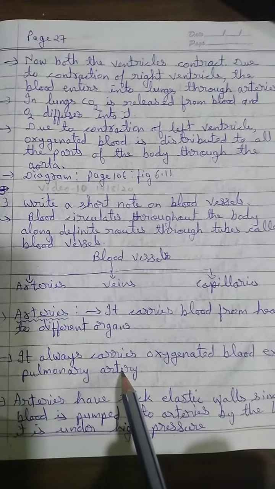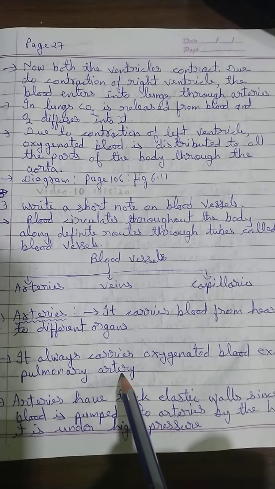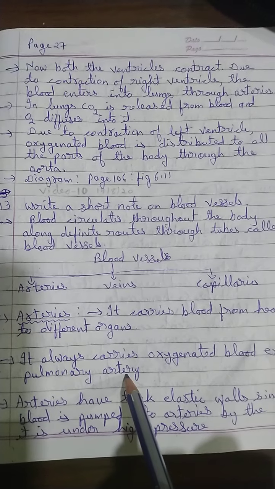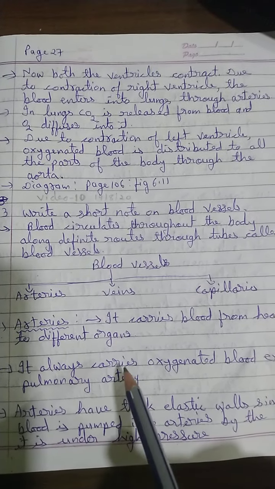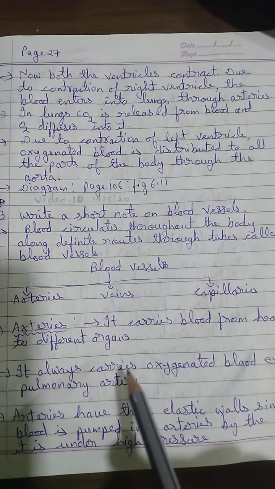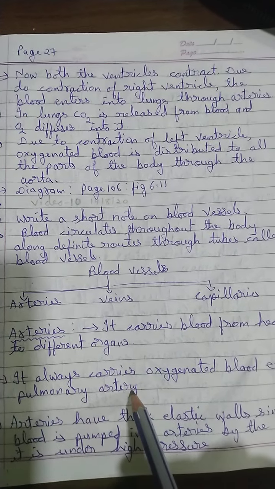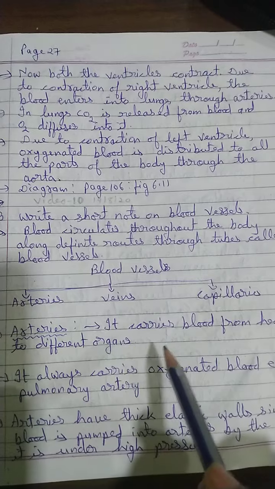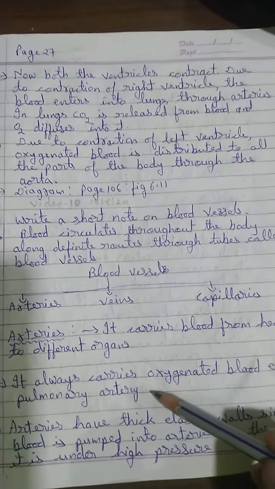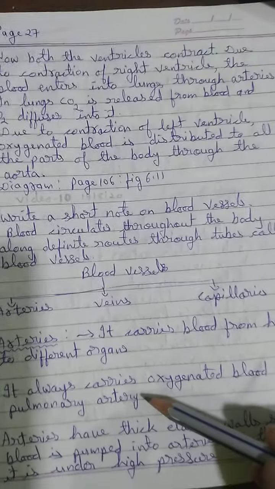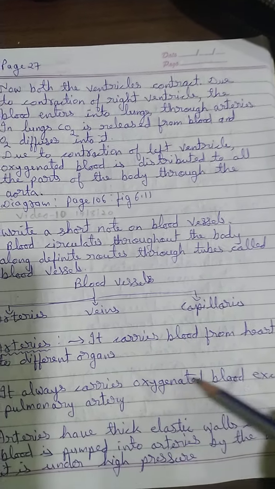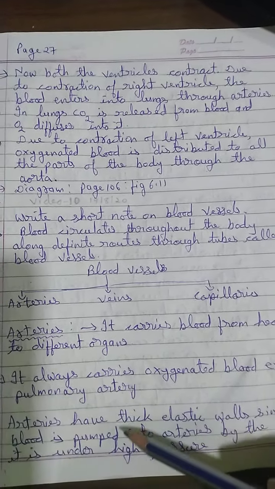Now why not the pulmonary artery? Because you have seen in the previous double circulation of the blood in the heart that blood from the heart is sent to the lungs through the artery called the pulmonary artery, for purification. That means from the heart, when it goes to the lungs, it carries carbon dioxide. So this is deoxygenated blood. So all the arteries carry oxygenated blood except the pulmonary artery.